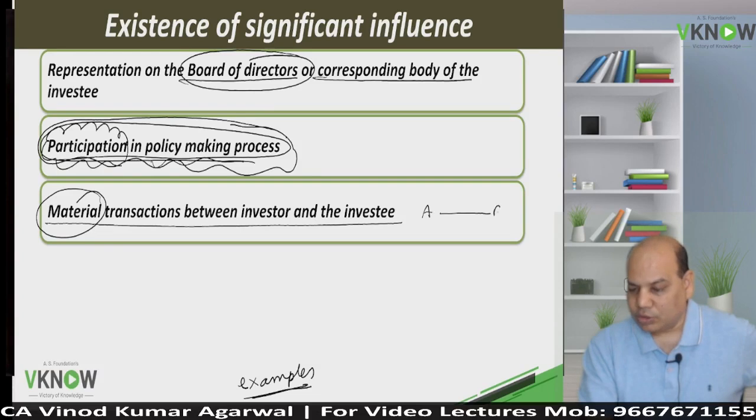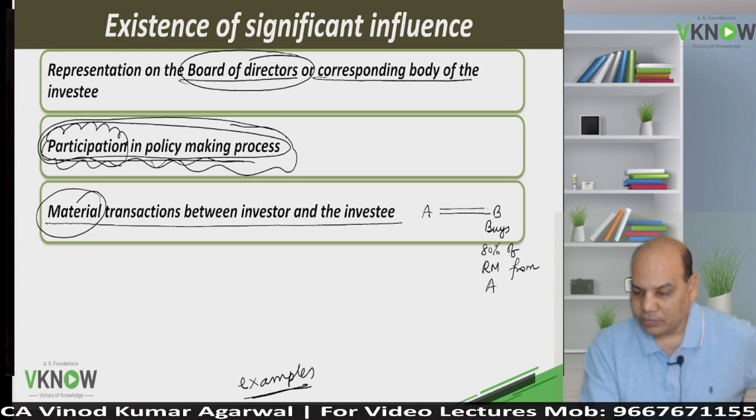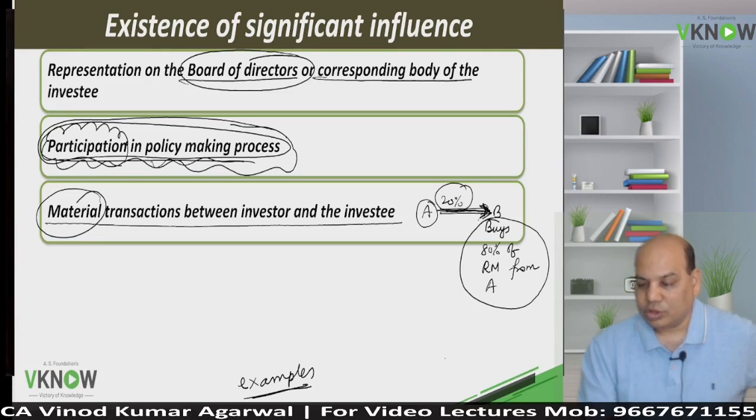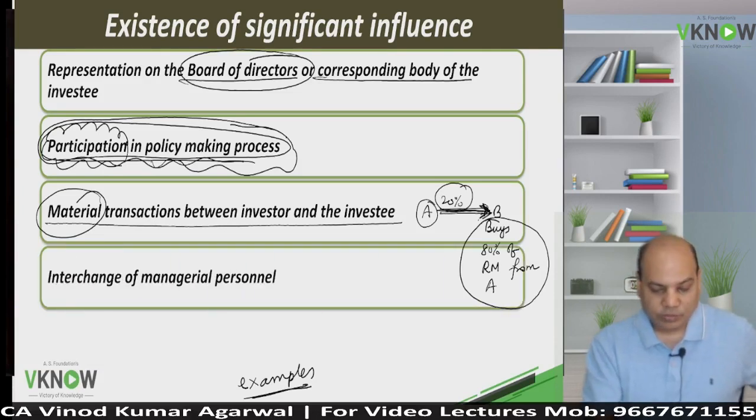A and B are two companies. B buys 80% of raw material from A, and A is also holding 20% share in B. B buys 80% of raw material from A, which means A is in a position to influence B because of the material transactions between the two.